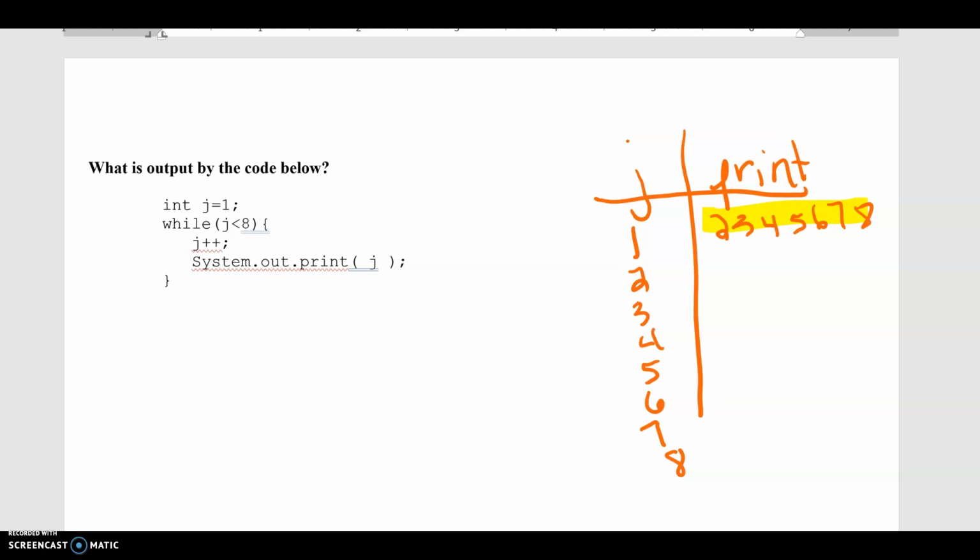So if you tried to do this in your head, a common mistake of people doing this in their head is that they tend to be off by 1. So if you did it in your head, you might have thought the answer was 2, 3, 4, 5, 6, 7, because as soon as you saw that j became 8, you thought you were done. So tracing is a really good strategy, and I encourage you to get out paper and trace all of your loops. And even on the AP test, this can save you a lot of time.